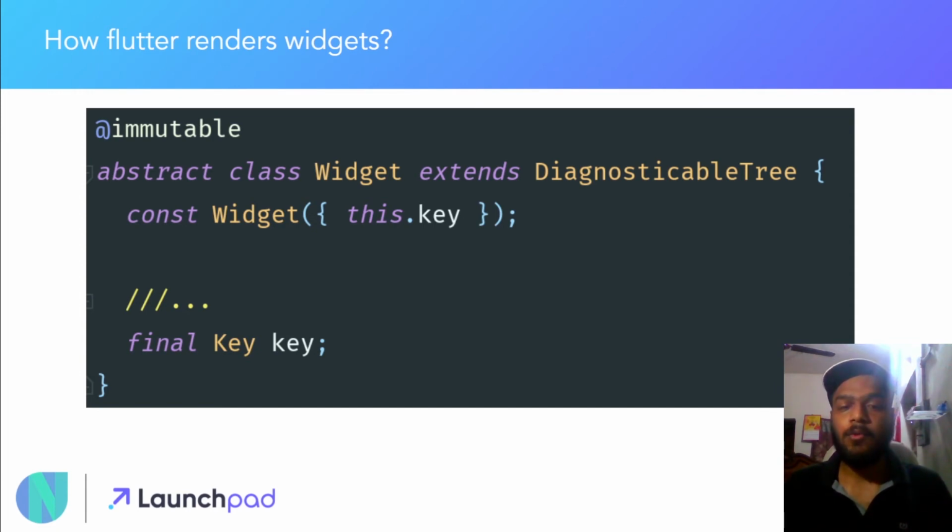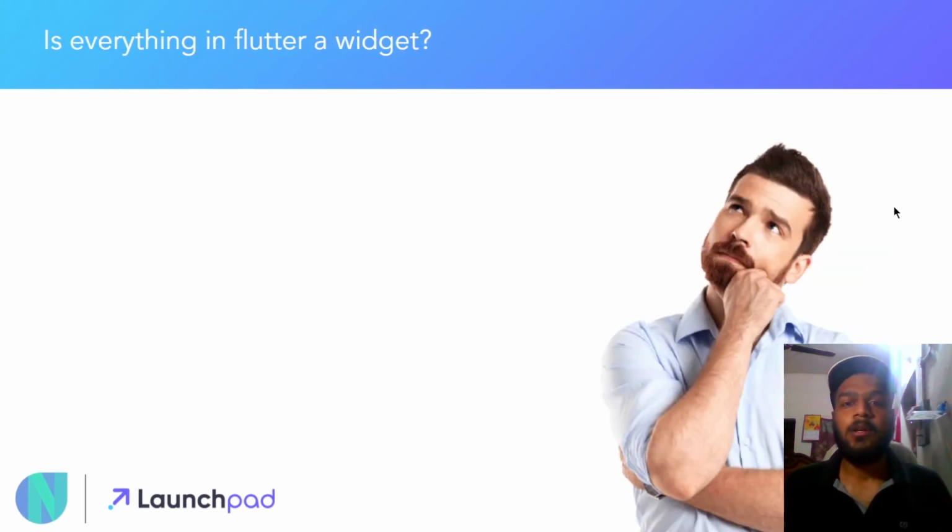For those of you who don't know what the final keyword is, it is a keyword which we attach before variables when we don't want the value of those variables or widgets to change throughout the app or the code which we are running. Now you must be thinking that if everything in Flutter is final, then how are stateful widgets updating the data, or how is the data inside stateful widgets, the UI part, getting updated dynamically by using state management solutions or setState? I will tell you about that in a later part.